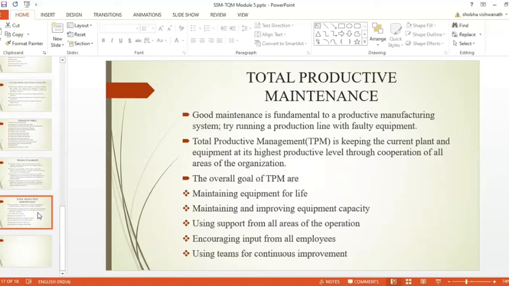Usually, TPM is achieved with the help of 5S, that is Seiri, sort, Seiton, set in order, Seiso, shine, Seiketsu, standardize, and Shitsuke, that will be sustain. These 5S make the foundation for the total productive maintenance program. That way TPM begins by setting everything in order in the right place, neat and tidy.